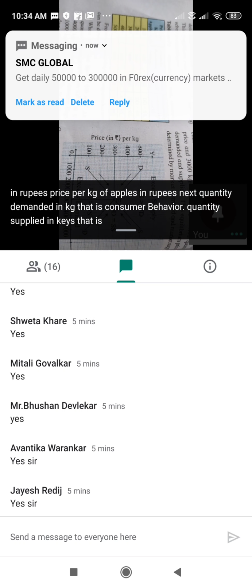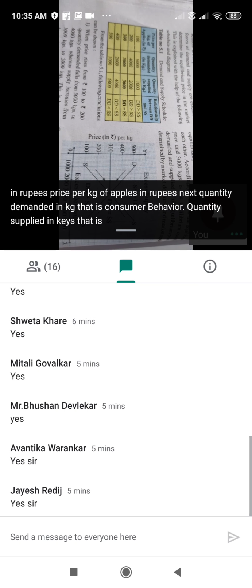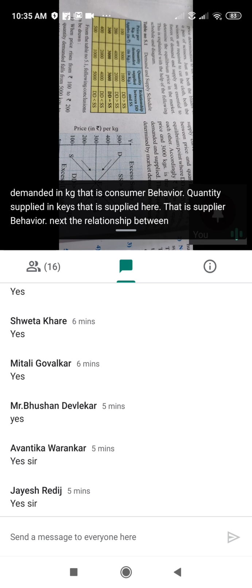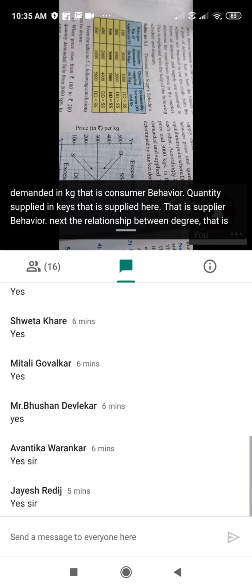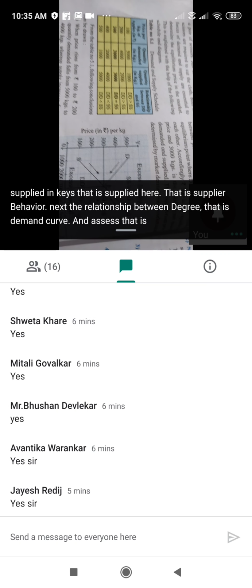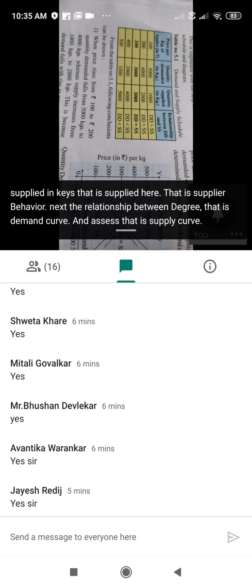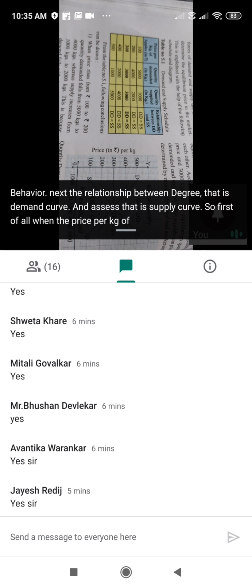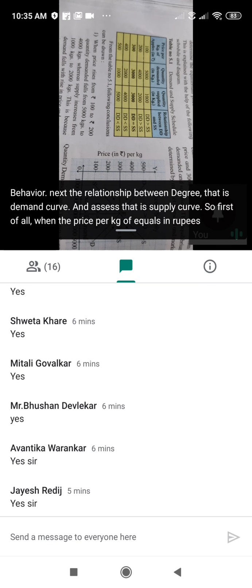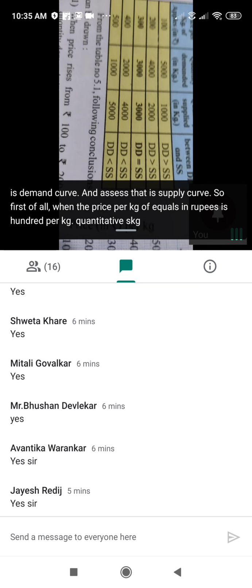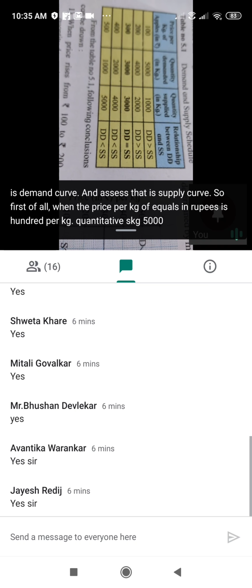Next, the relationship between DD, the demand curve, and SS, the supply curve. First of all, when the price per kg of apples is 100 rupees, quantity demanded is 5000 kg.